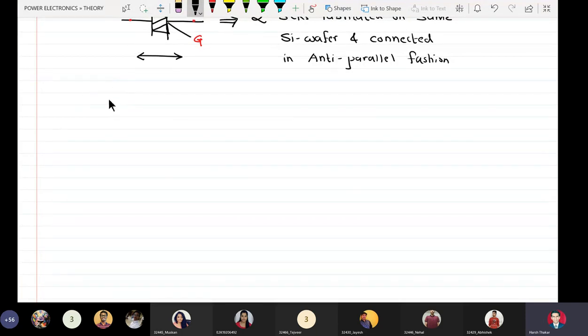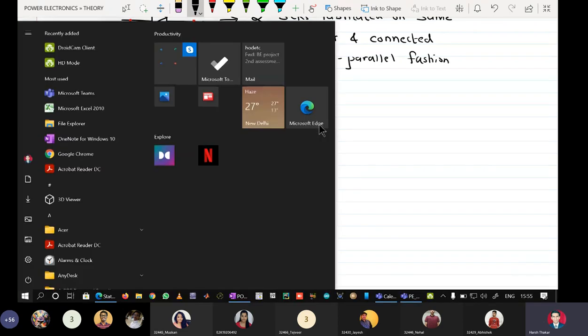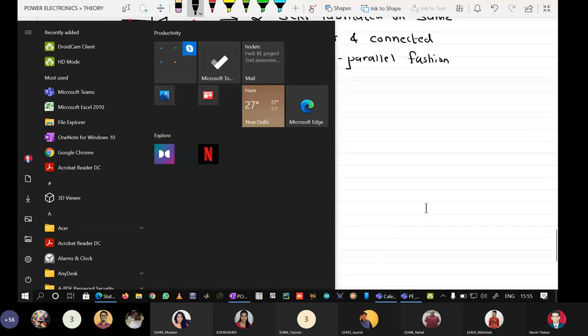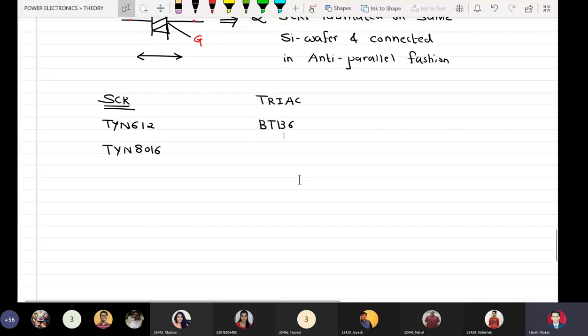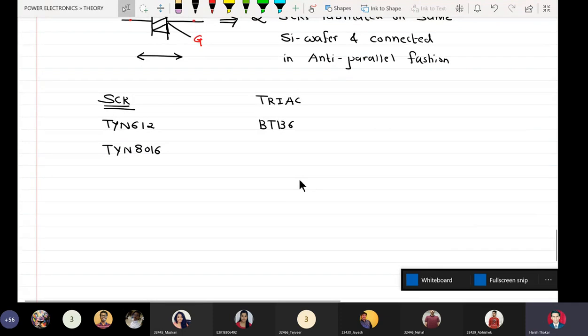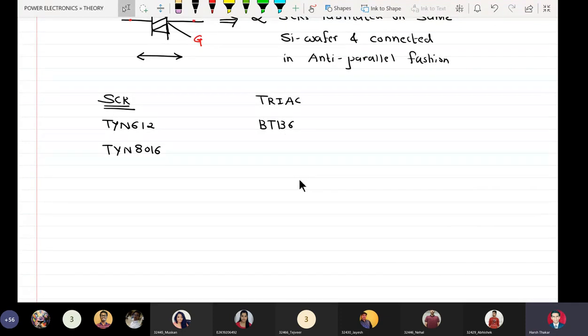Some sample part numbers for SCRs are TYN 612 and TYN 8016, and conversely the triac has the part number BT136. Let me show you the data sheets.